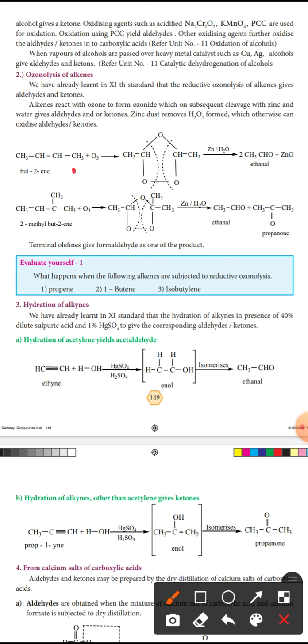See the alkene double bond: CH3 CH double bond CH CH3 plus O3. O3 is ozone. How many carbons are there? 4 carbons, so the root word is but. The second carbon has the double bond: 1, 2, 3, 4. So it is but-2-ene.